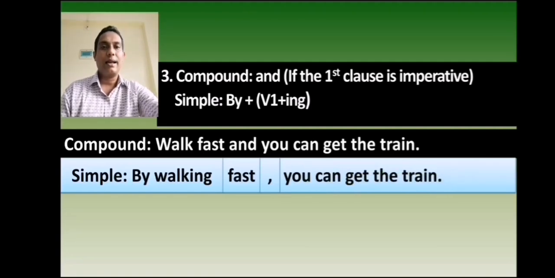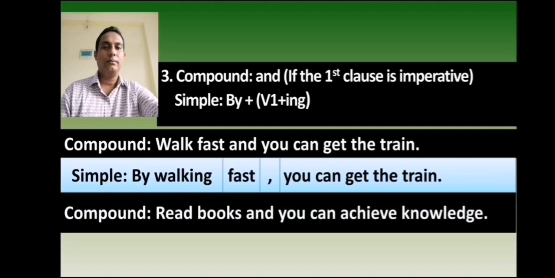See another example. Read books and you can achieve knowledge. In this sentence, read books is the first independent clause and it is an imperative sentence. You can achieve knowledge is the second independent clause. The clauses are joined by and.